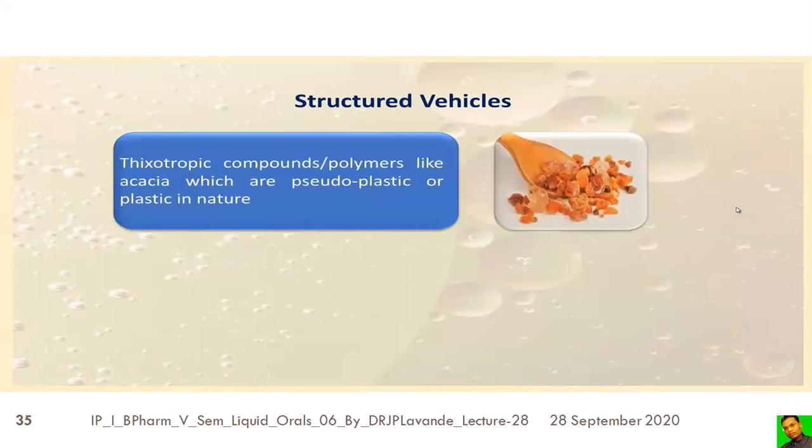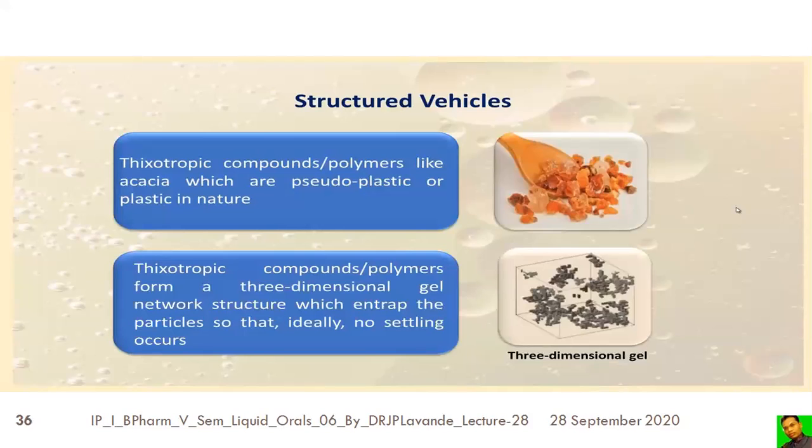Structured vehicle: the vehicle that will offer the thickness, that will offer the viscosity. These are said to be the structured vehicle. The thixotropic compounds, polymers like say the acacia, which are pseudoplastic or plastic in nature, are used as a structured vehicle. The polymers form a three-dimensional gel-shaped network, and that gel network will offer the structure. That's why these are said to be the structured vehicle. The three-dimensional gel network structure entraps the particles so that ideally no settling will occur.